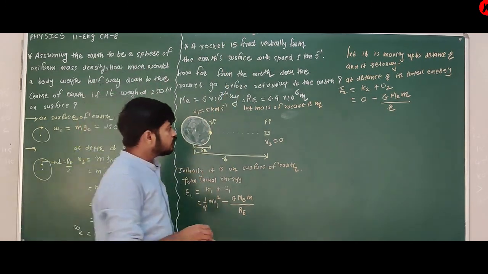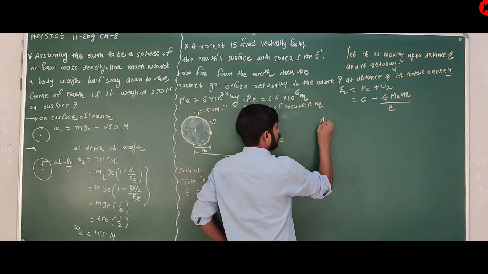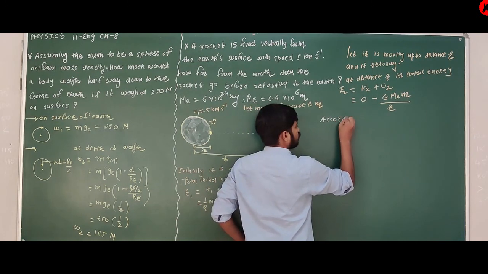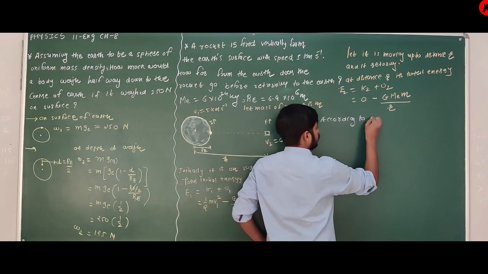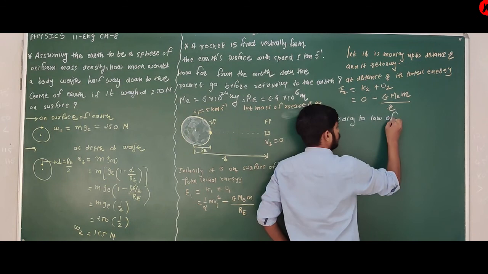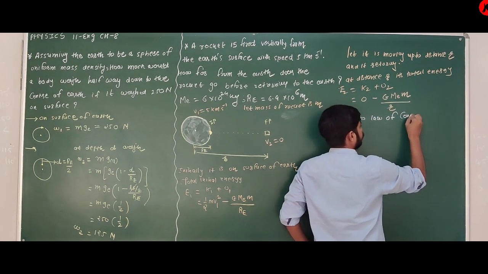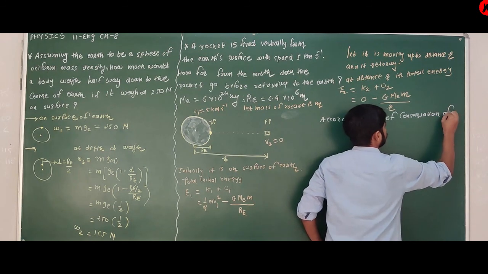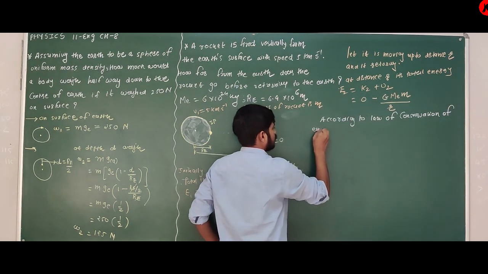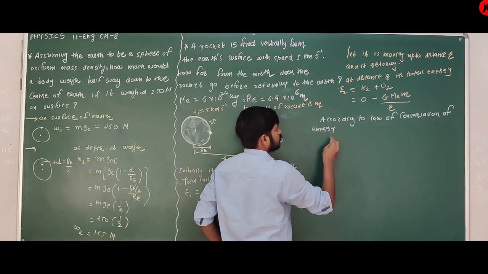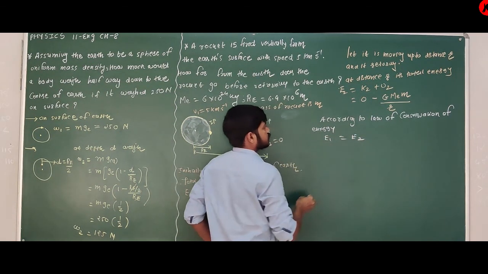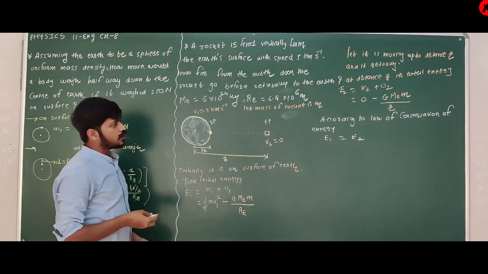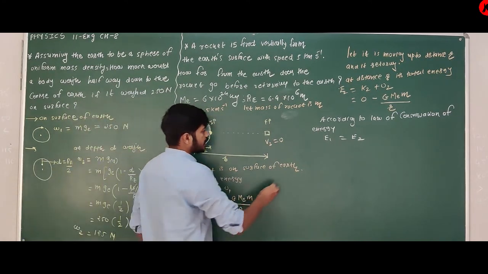Now according to the law of conservation of energy, E1 is equal to E2. That is, total initial energy is equal to total final energy. What is the total initial energy?